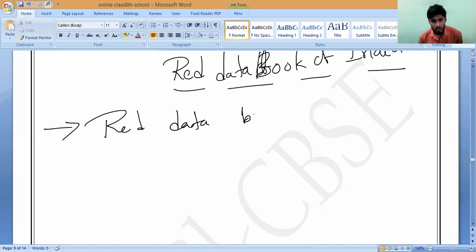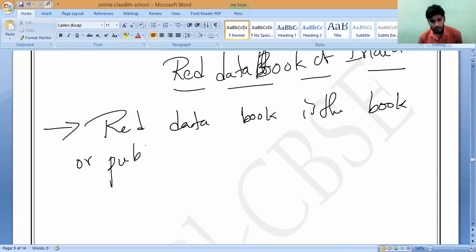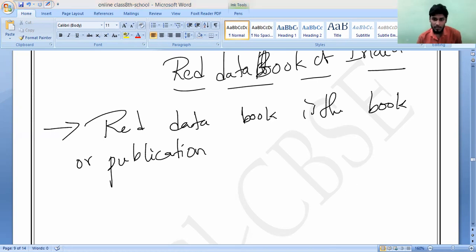Red data book is a book or publication. Publication means a printing press. Do you understand?